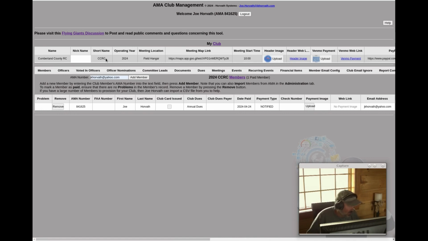And if so, you would just type Cloud Flyers in that slot. And then you'll see that refer to the club in various emails and things like that. Most clubs probably don't have a nickname, and that's fine. Just don't enter anything there. But if your club does have a nickname, that's where you can enter it.